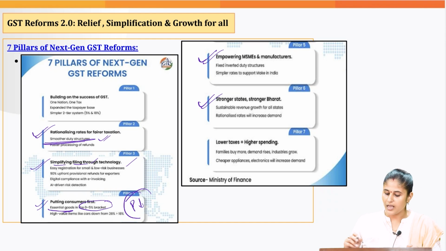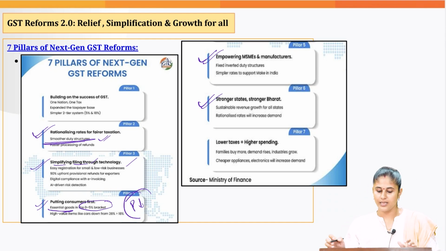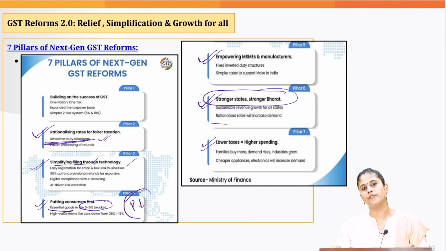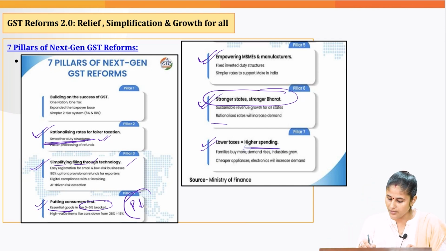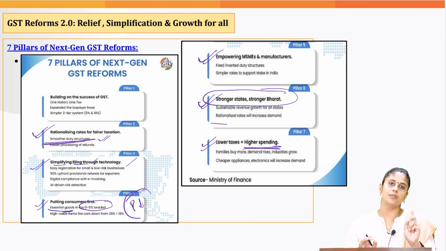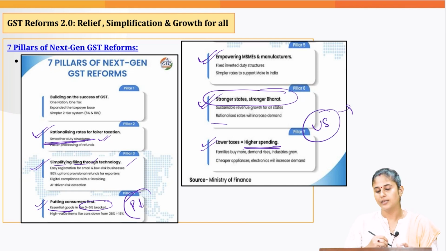Then we are putting in place stronger rates, because according to the Honorable Prime Minister, for Viksit Bharat, we need Viksit Rajya as well. Okay. And lastly, we have lowered the taxes. This would give a boost to spending, and this reform was needed, keeping in mind the negative impact which the US tariff is going to have on the Indian economy.